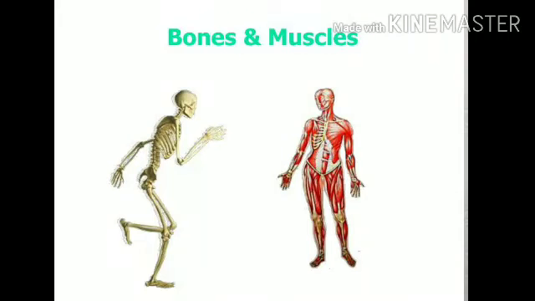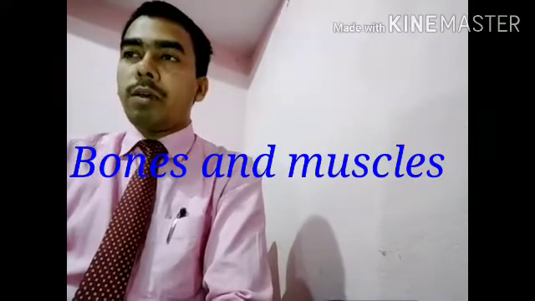Today I am going to teach you for class 5, and I am going to start your third chapter, that is bones and muscles. As we know, our body is made up of two main types of components, that is bones and muscles. Other things are also mixed to make our body, but bones and muscles are very important components.